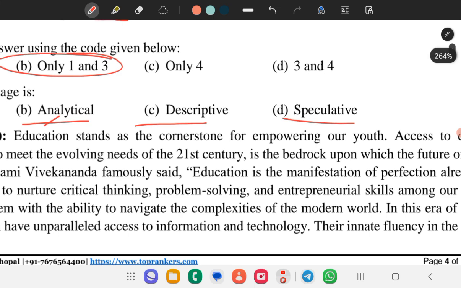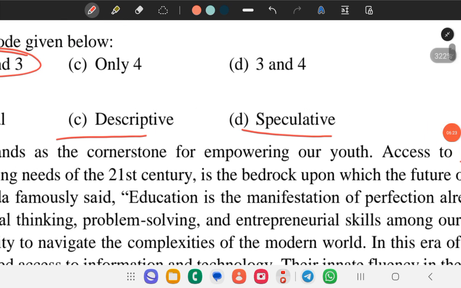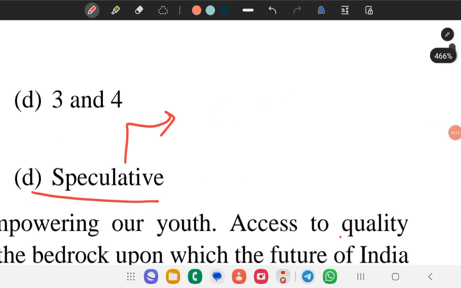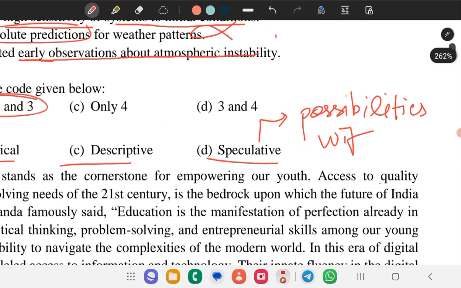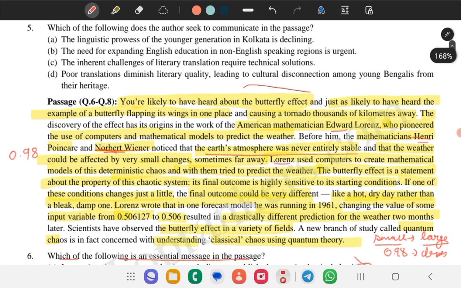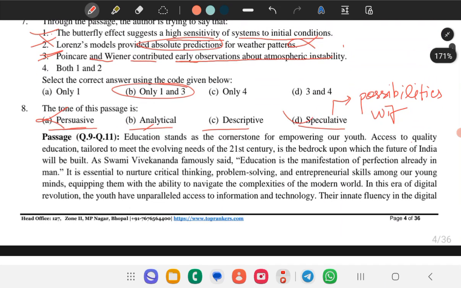Likewise, the speculative tone talks about the possibilities where there is no firm belief. Like the author could not say that it is 100% true. But in the paragraph, the butterfly effect is correct, there is a belief, there is no doubt. That's why speculative can never be. So the answer to this question would be analytical.